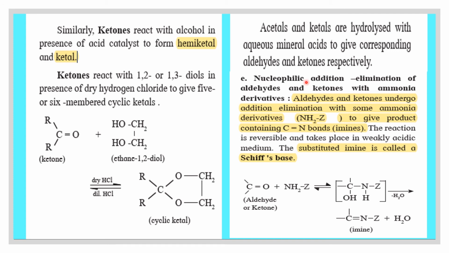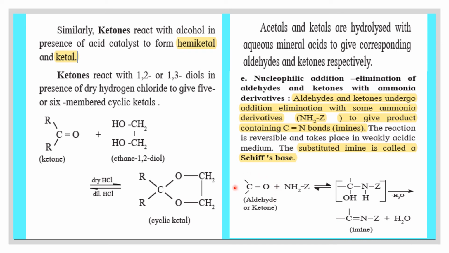Next, nucleophilic addition-elimination of aldehydes and ketones with ammonia derivatives. Aldehydes and ketones undergo addition-elimination with some ammonia derivatives such as hydroxylamine, hydrazine, phenylhydrazine, semicarbazide, etc. to give a product containing a carbon-nitrogen double bond, which is called imine. The reaction is reversible and takes place in a weakly acidic medium. The substituted imine is called Schiff's base.